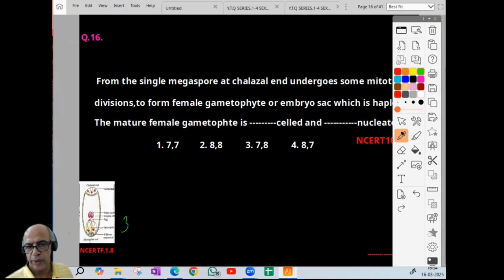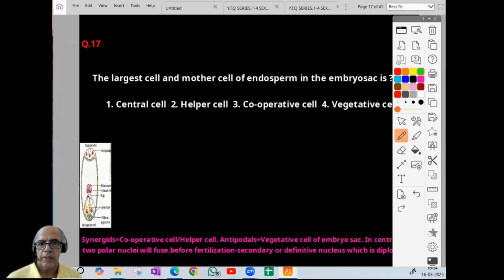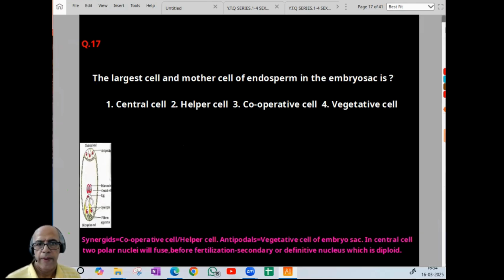Now coming to the 17th one. Largest cell and mother cell of the endosperm in the embryo sac is the central cell. Diagram you can find it. So other terms: helper cell, cooperative cell, vegetative cell, what do they mean? Synergid is otherwise called cooperative cell or helper cell. Antipodals are otherwise called vegetative cell of embryo sac.